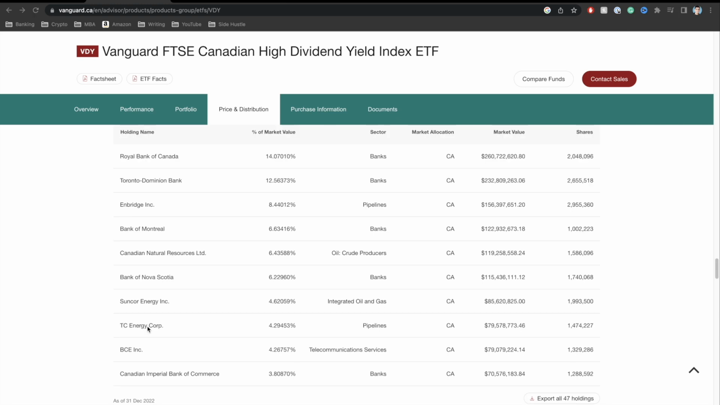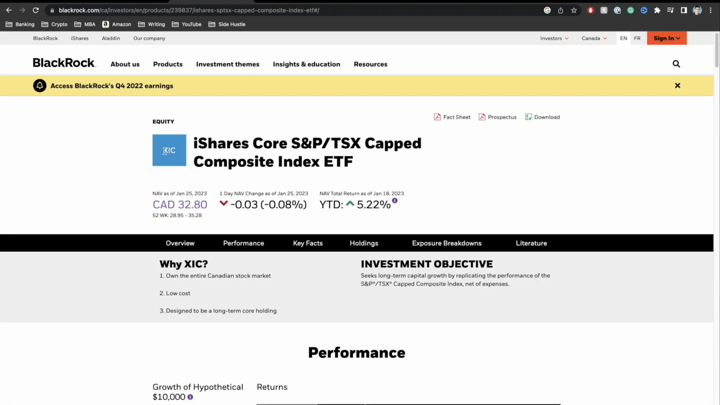Now, on that note, the last key ETF I want to talk about is this ETF right here by the ticker symbol XIC. Now, this is a bit of a different ETF, and I'll explain why. So this particular fund is called iShares Core S&P TSX Capped Composite Index ETF, a very complicated name. So let's go ahead and talk about why I like this fund.